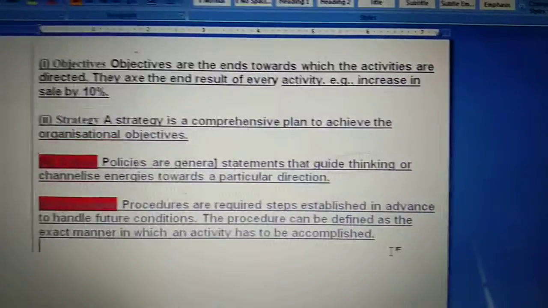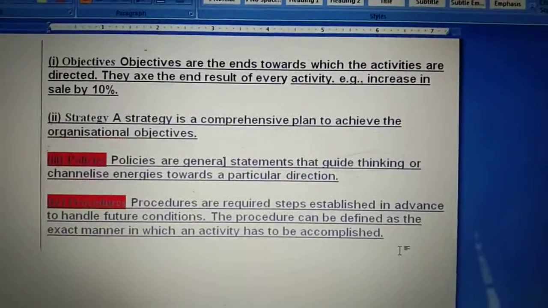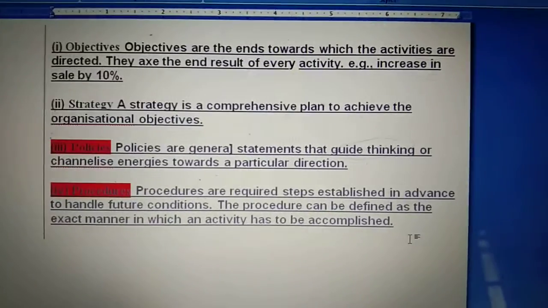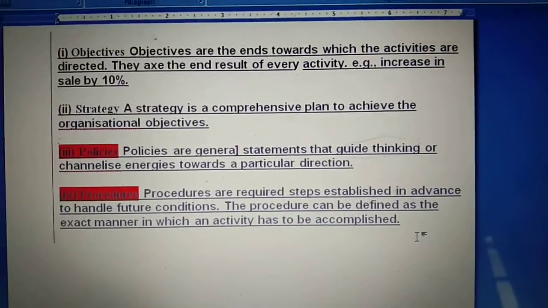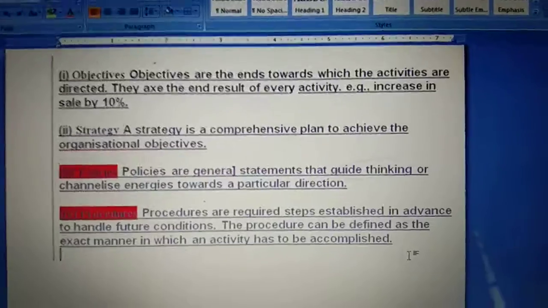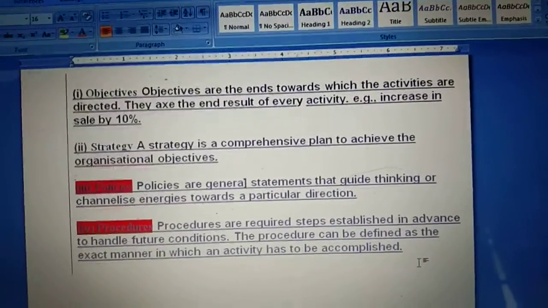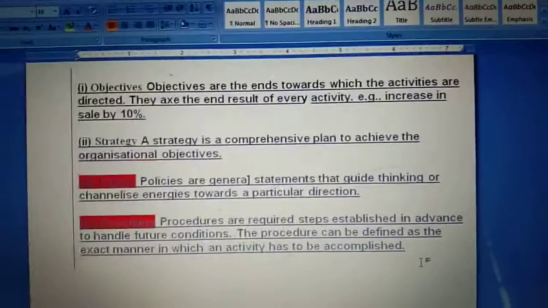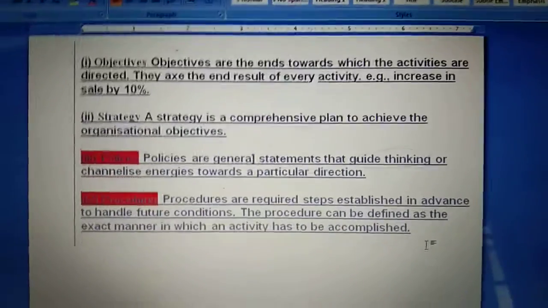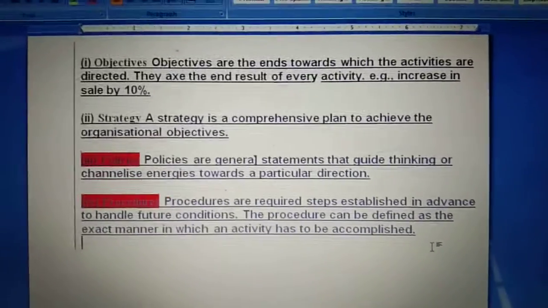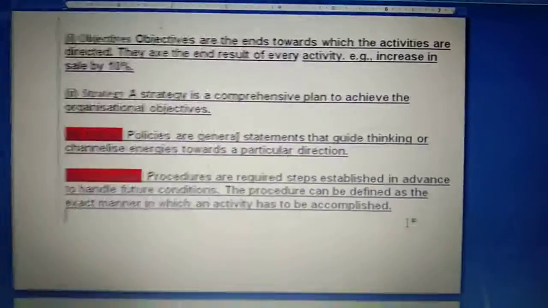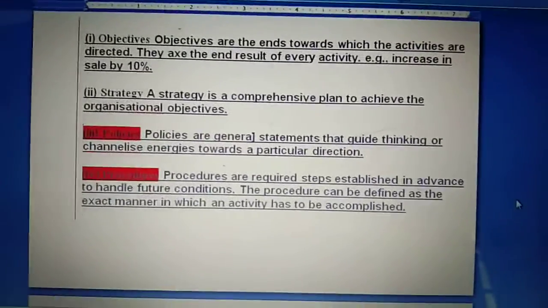The procedure can be defined as the exact manner in which an activity has to be accomplished. Means procedures will properly define, guide, and provide direction step by step, so that you will be able to conduct the activity and achieve your goals.